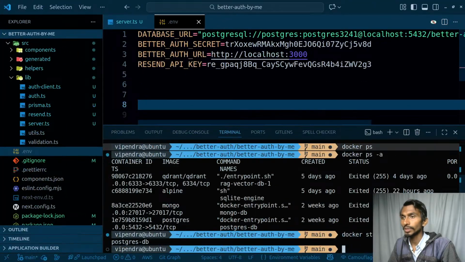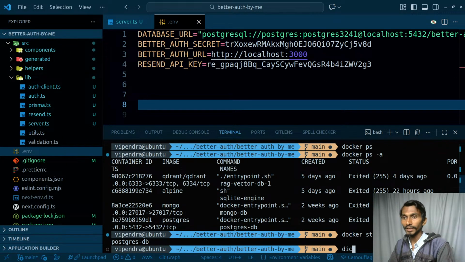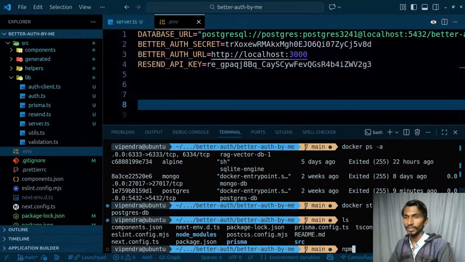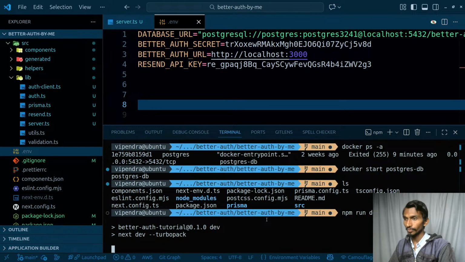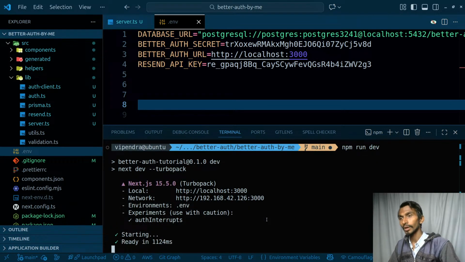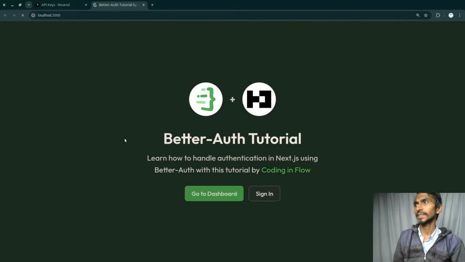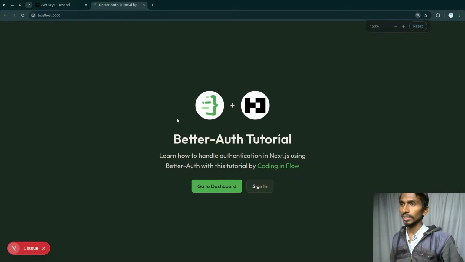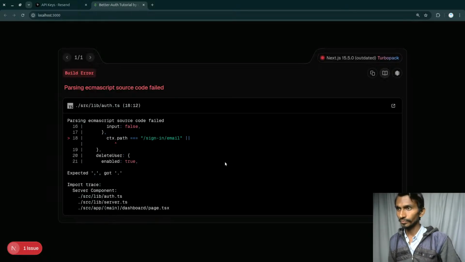Let's go back to the project. We have deleted everything. We can start running this. So npm run dev. It should just simply start it. But let's see. Let's click on this localhost 3000. Most of the things, I hope, are going to be working. If we face any issue, then we will figure it out. Okay, let's click on sign in. I cannot go to the dashboard directly, or can I?